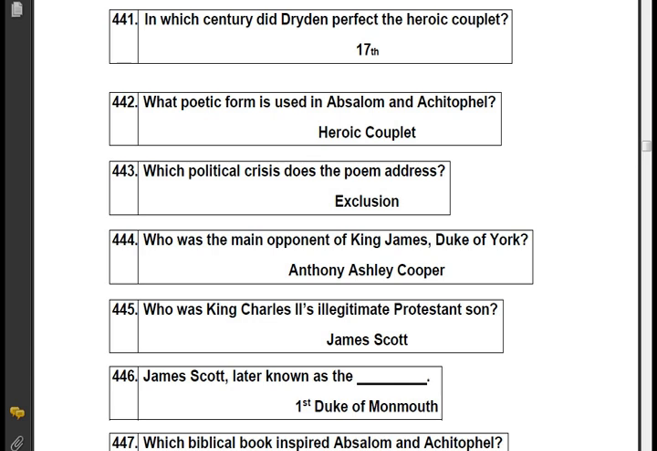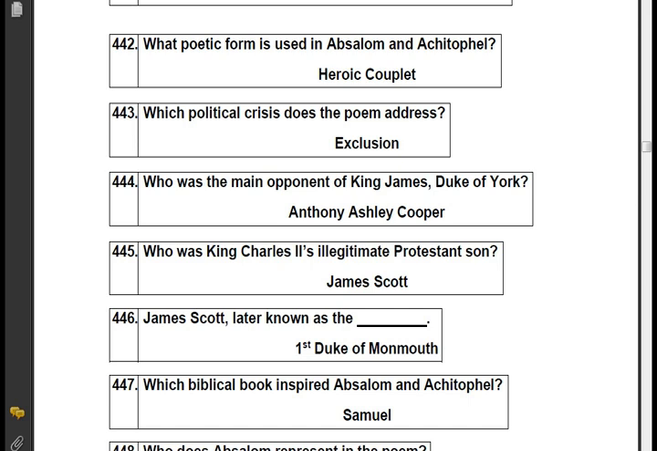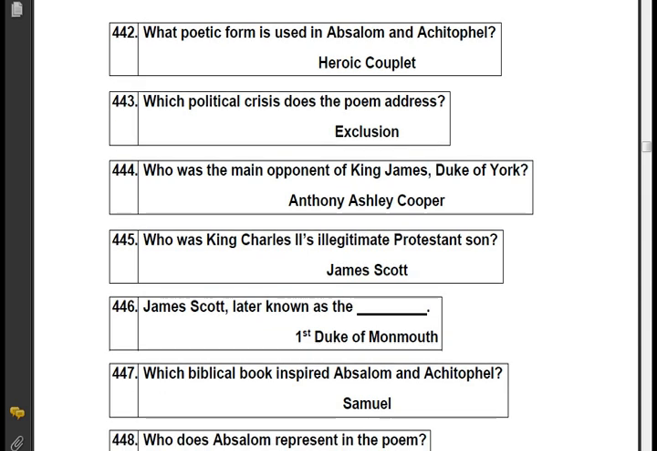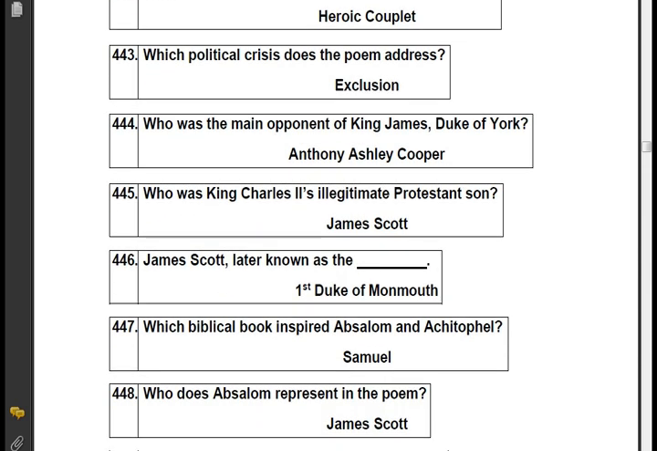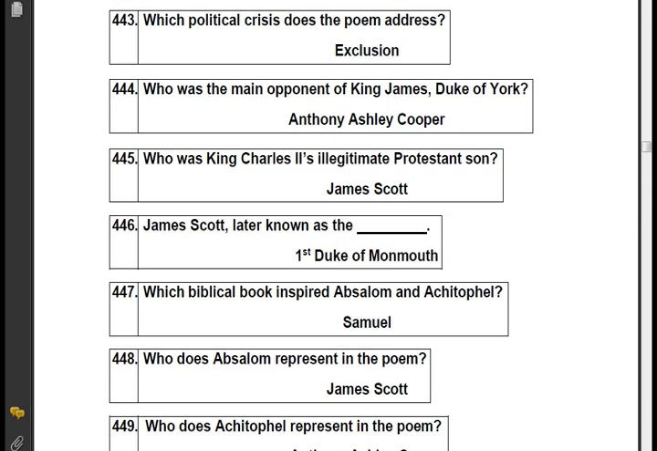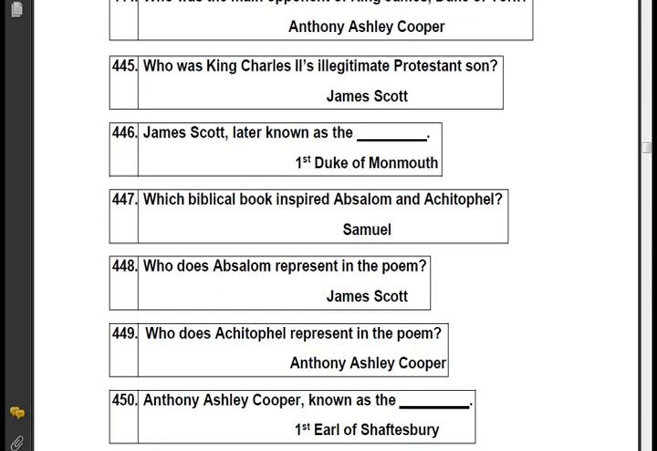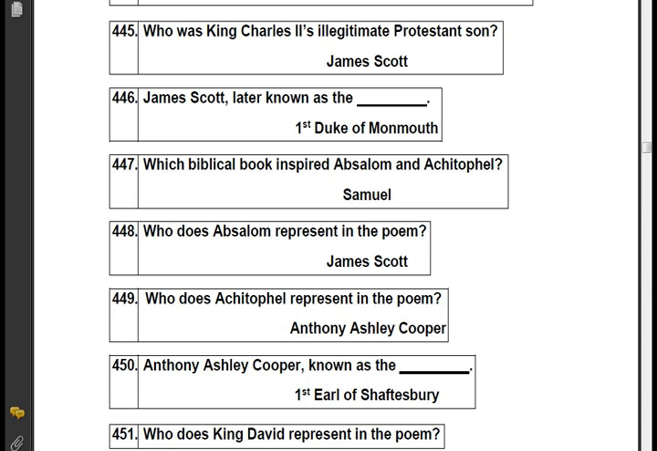Exclusion. Who was the main opponent of King James, Duke of York? Anthony Ashley Cooper. Who was King Charles II's illegitimate Protestant son? James Scott. James Scott, later known as the first Duke of Monmouth. Which biblical book inspired Absalom and Achitophel? Samuel. Who does Absalom represent in the poem?